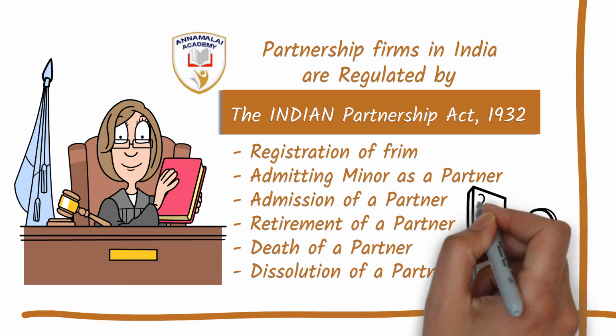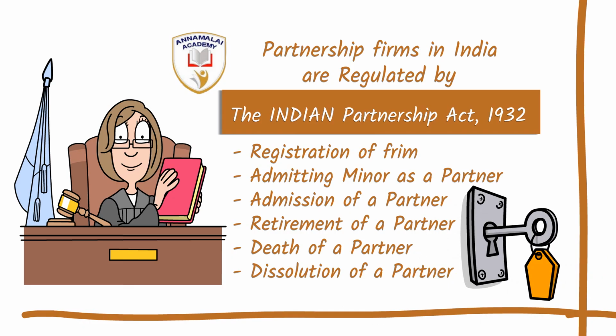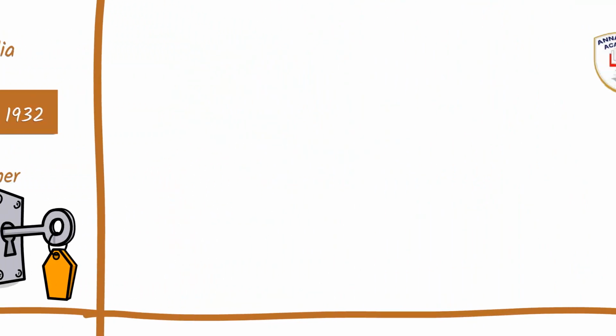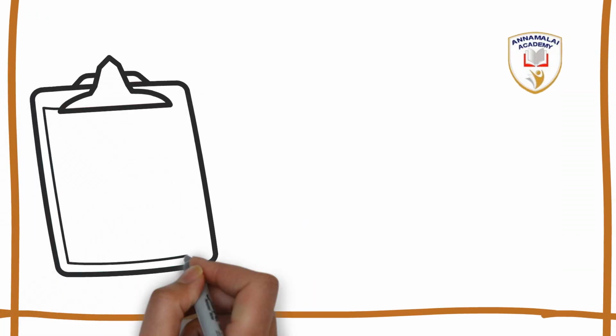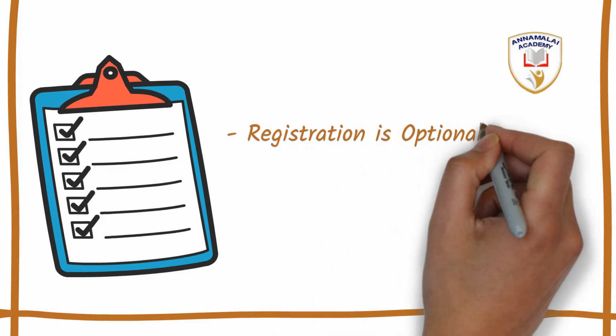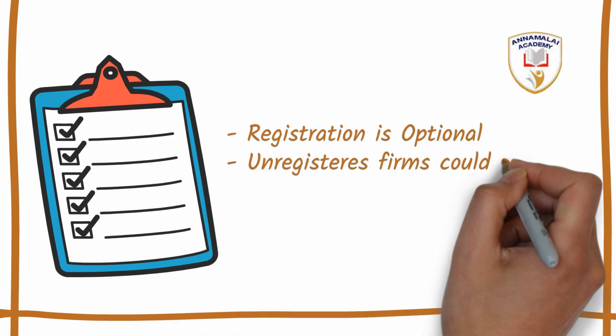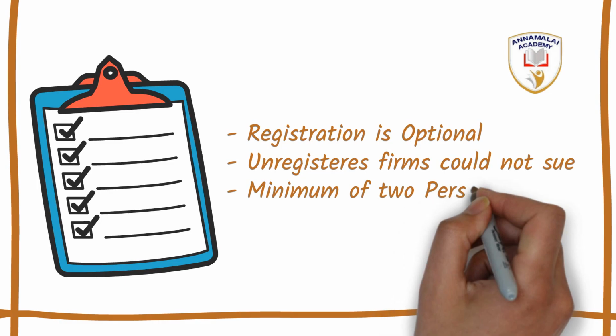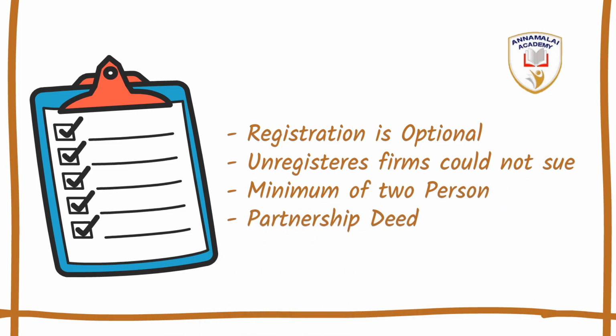In case of winding up of the firm, the step-by-step procedure to be followed is given in the Partnership Act. The Act makes the registration of a partnership firm optional, but an unregistered firm cannot get legal support. A minimum of 2 persons is required and a legal agreement, the partnership deed, is to be made.